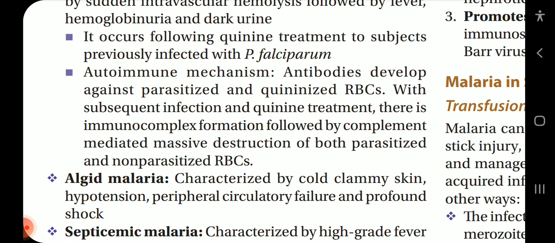Autoimmune mechanisms. Antibodies develop against parasitized and quininized RBCs with subsequent infection and quinine treatment. This immune complex formation is followed by complement-mediated massive destruction of both parasitized and non-parasitized RBCs.